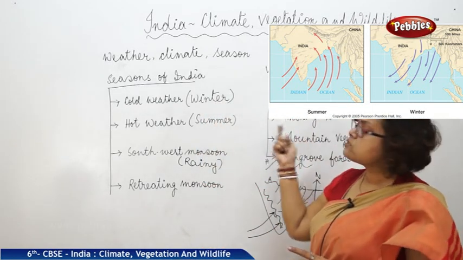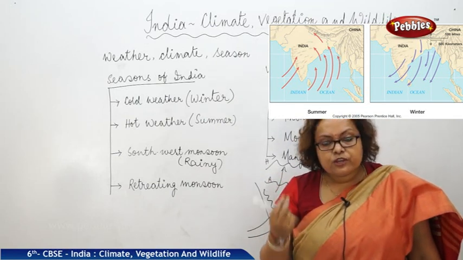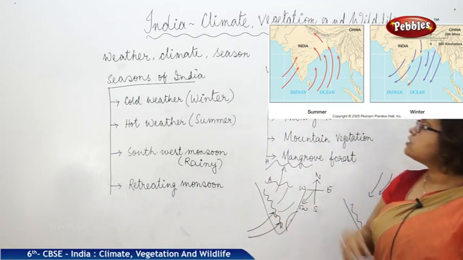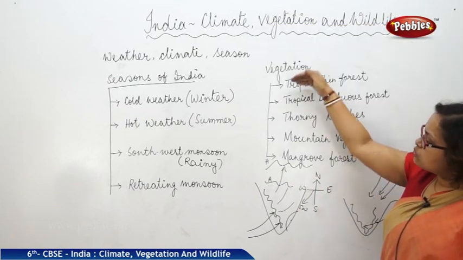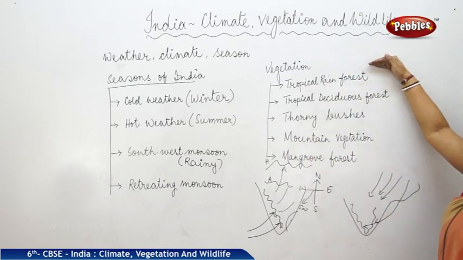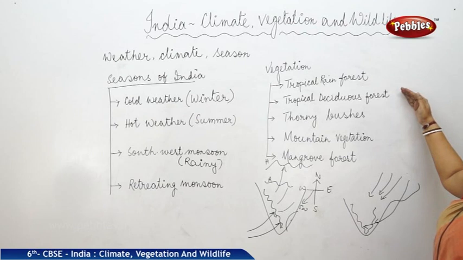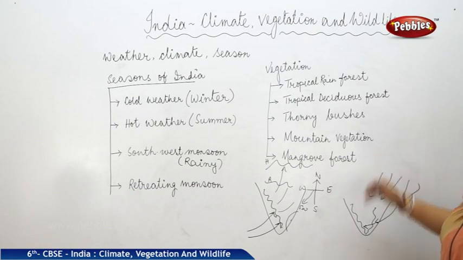Natural vegetation is what nature is nurturing to get its requirements. If you see in India, we divide natural vegetation majorly into 5 types: tropical rainforest, tropical deciduous forest, thorny bushes, mountain vegetation and mangrove forest.